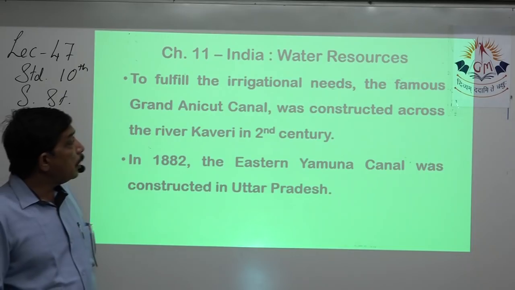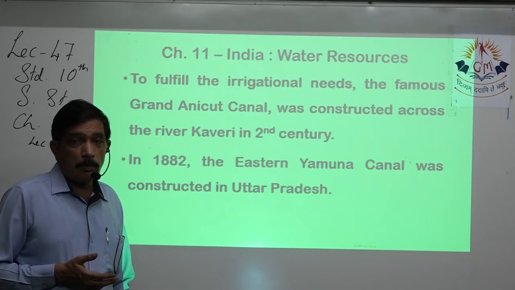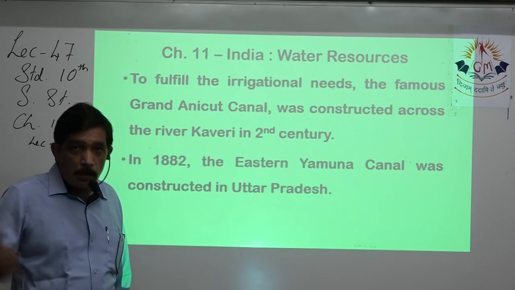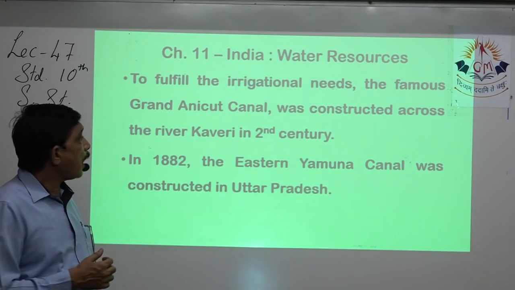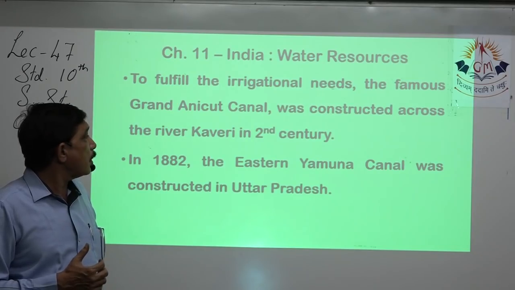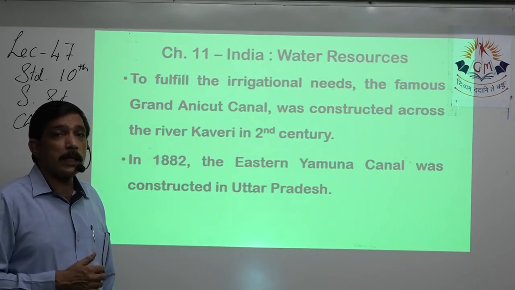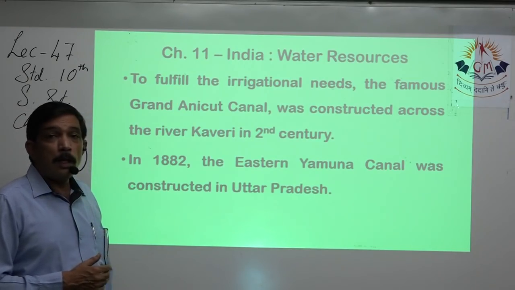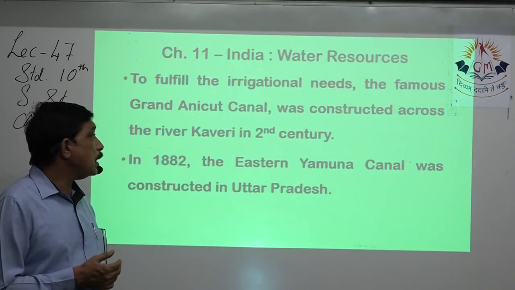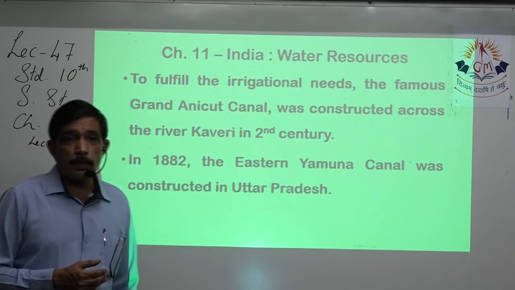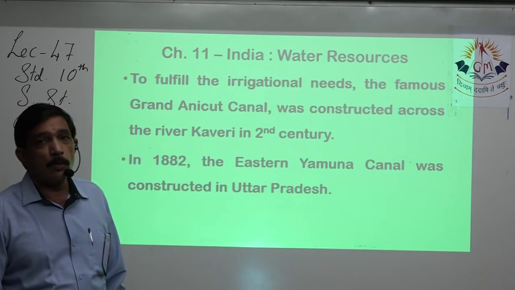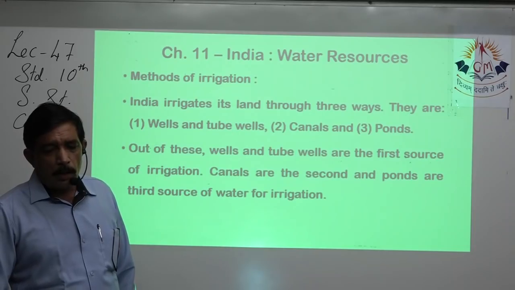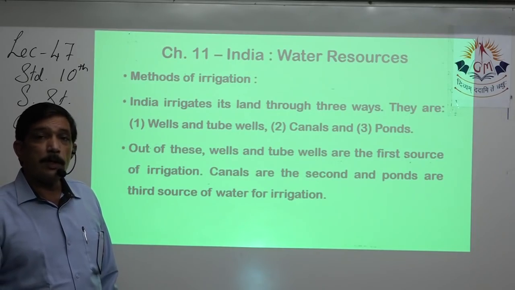Even in ancient times, canals and artificial irrigation facilities were provided, by making the Grand Anicut Canal across the river Kaveri way back in the 2nd century. Then during British rule, in 1882, the Eastern Yamuna Canal was built in Uttar Pradesh to help farmers get water for their fields. Different methods of irrigation we have learnt.